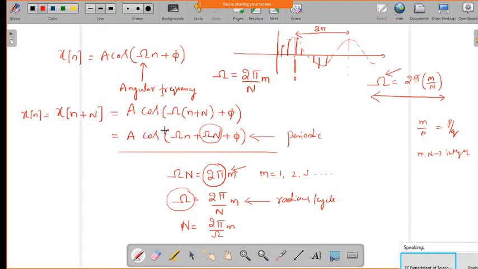We have already seen that 2 pi plus the remaining term theta becomes cos of theta, right? So to get that condition, omega n should be equal to multiples of 2 pi. We generate this condition by using the sinusoidal signal with respect to the phase value.